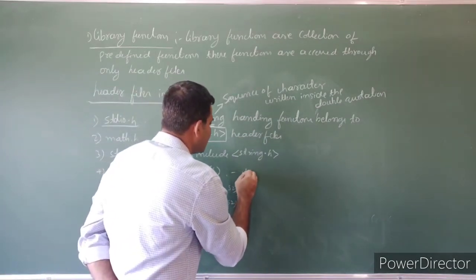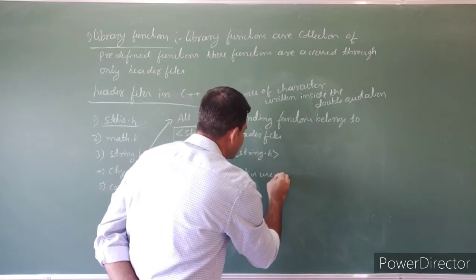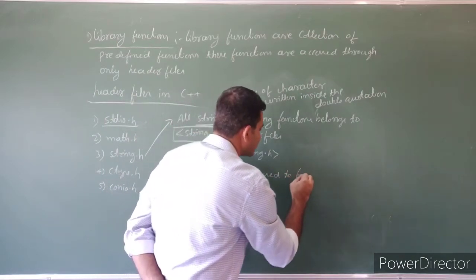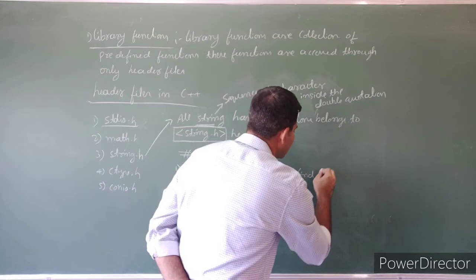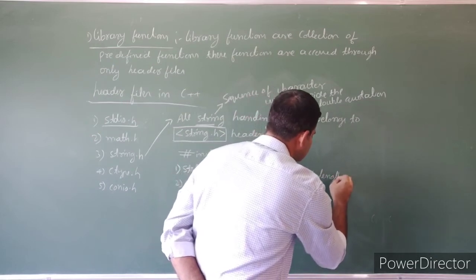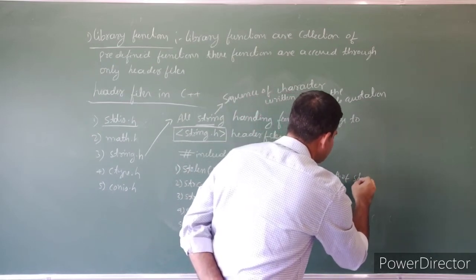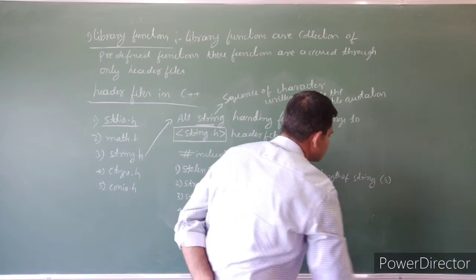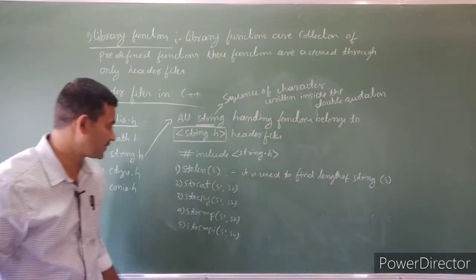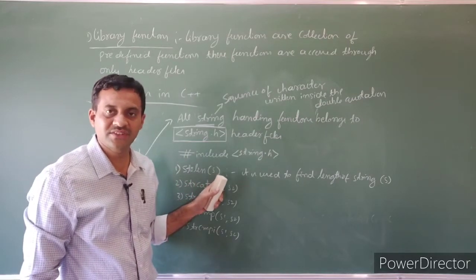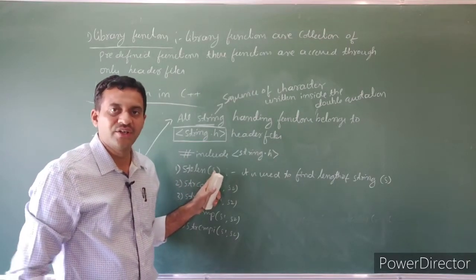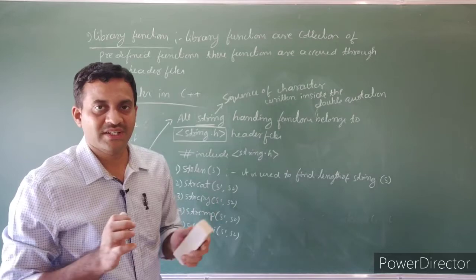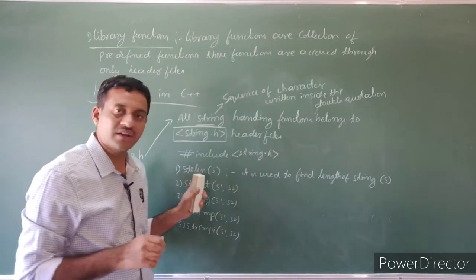strlen is used to find the length of a given string, the length of string s. The meaning of strlen of s, where s is a string: to know the number of characters present in the string, we use strlen.